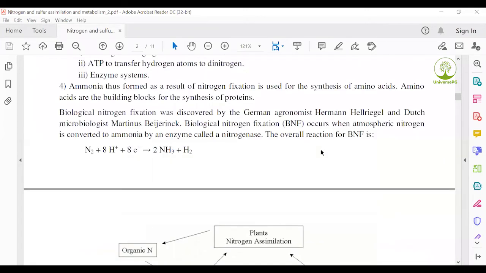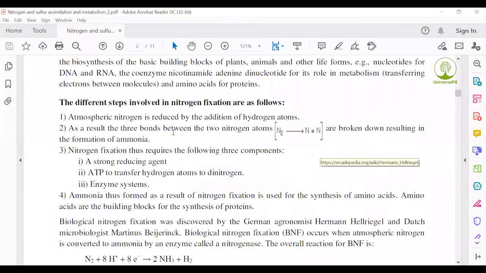In both processes, some steps occur. First, atmospheric nitrogen is reduced by the addition of hydrogen atoms. Second point, as a result, the triple bond between the nitrogen atoms, the nitrogen to nitrogen triple bond, is broken down, resulting in the formation of ammonia.